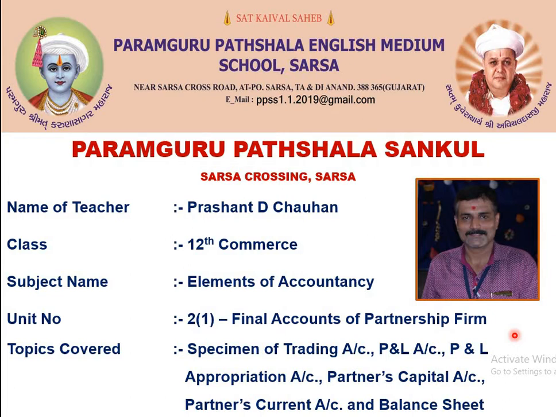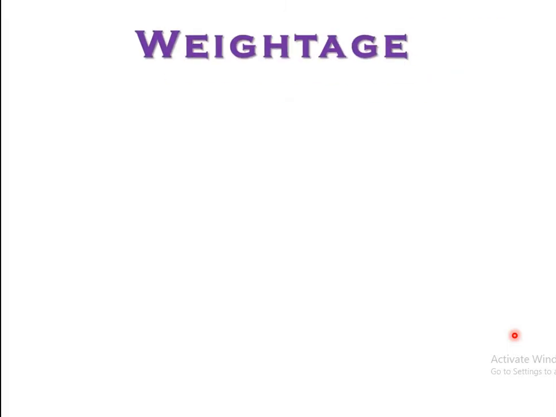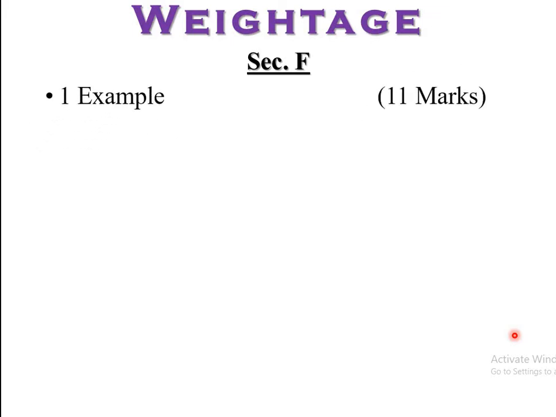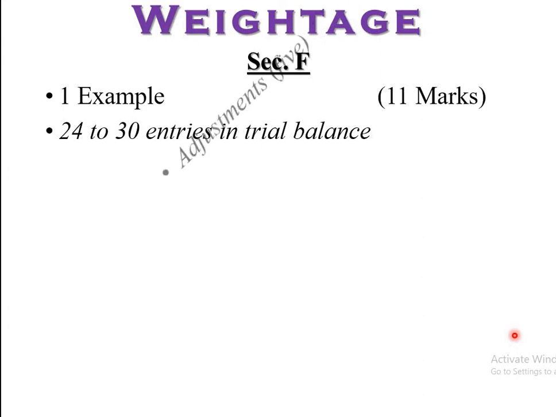specimen, starting with the weightage. Question will be asked in Section F. One example, flat 11 marks, no theories are there. 24 to 30 entries in trial balance and 5 adjustments are there, right? Maybe variation is there, but an 11 mark example is there, right?